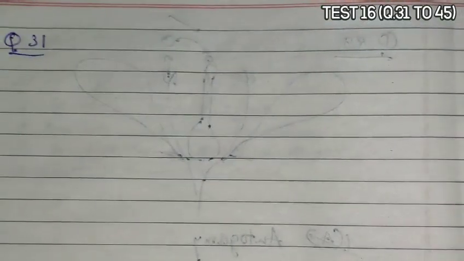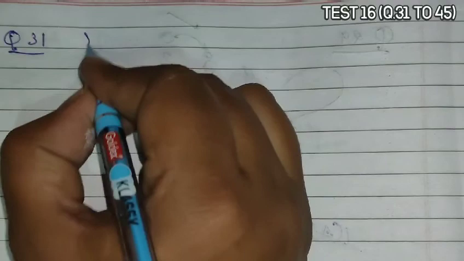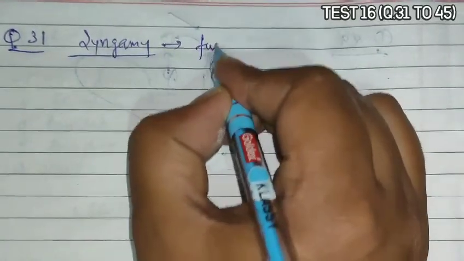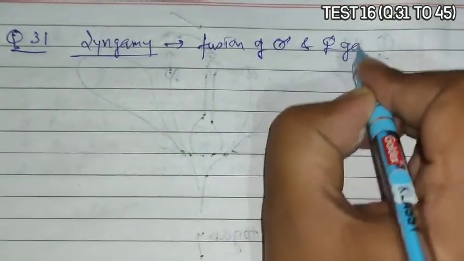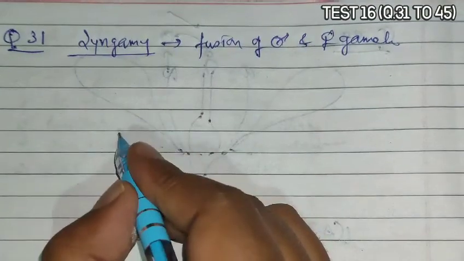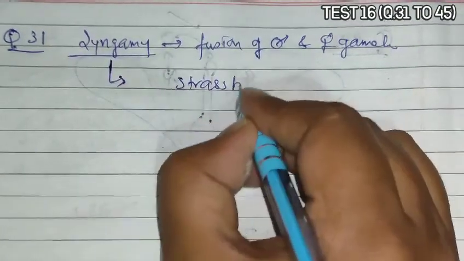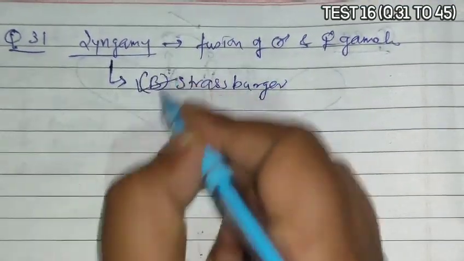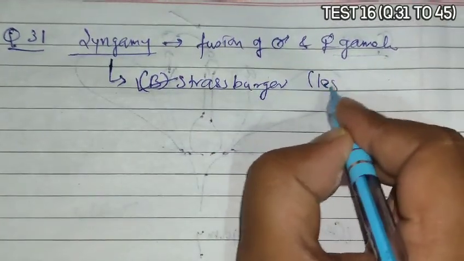Question 31 asks that the phenomenon of syngamy in angiosperms was discovered by. So B, remember, syngamy is the fusion of male and female gamete, and this was discovered by Strasburger. So option B is the correct answer, and this was discovered in 1884.